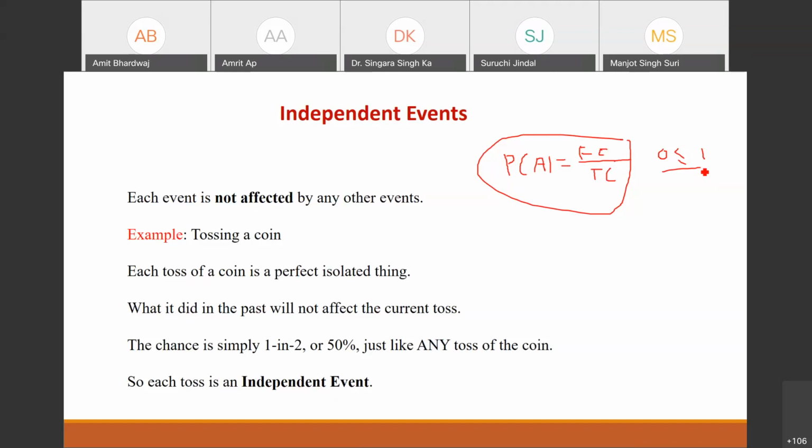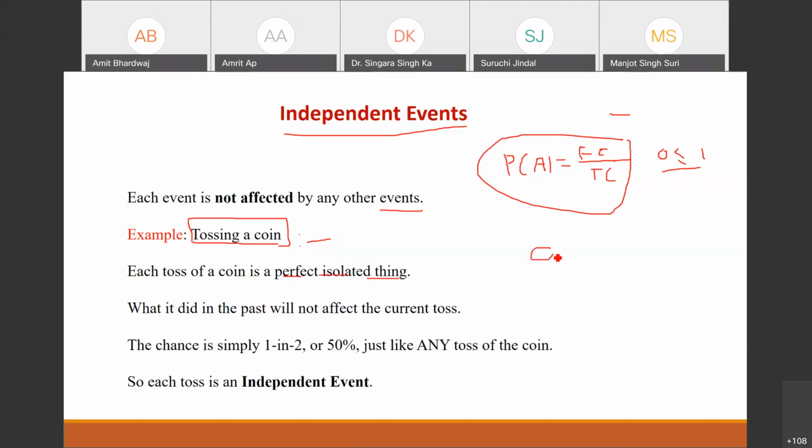In probability, an event may not be affected by some other events. That type of event is the independent event. For this purpose, we have taken the example of tossing a coin. If we have a coin and we want to toss it, then you can call this an independent event, because each toss of your coin is a perfectly isolated thing.